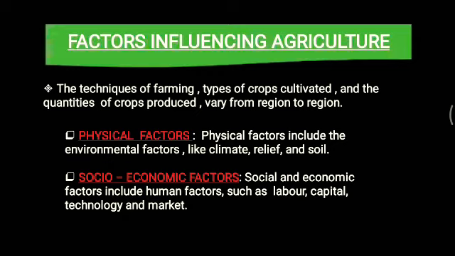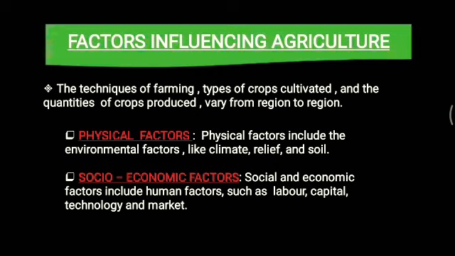So in different areas, crops are produced in different amounts, and it varies from region to region. It's not that the same crop is cultivated everywhere. That's not possible. So why does such variation happen? Such variation is due to some factors. First, the physical factors.